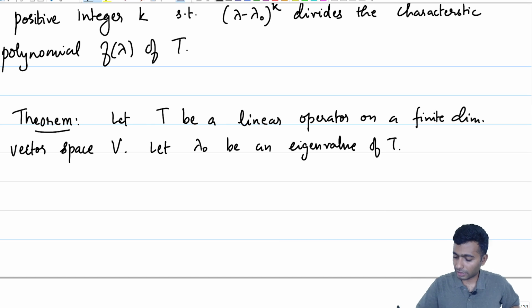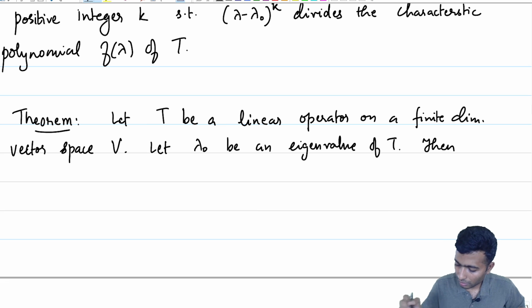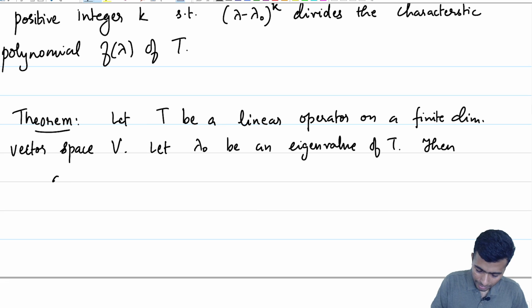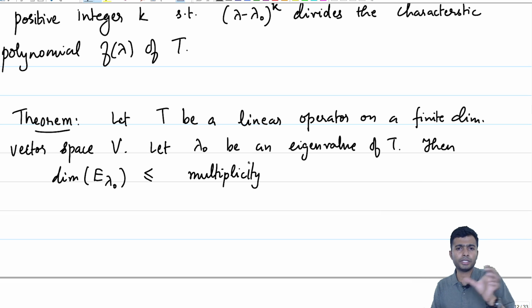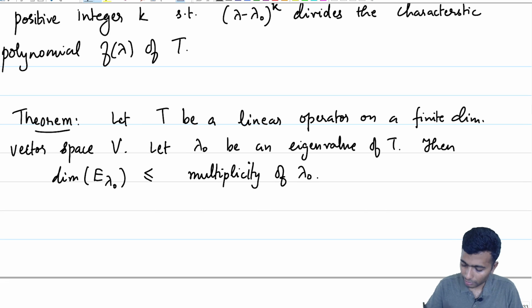So, the theorem tells us that the dimension of E lambda naught is less than or equal to the multiplicity. I will slowly drop the adjective algebraic. So, let us just call it multiplicity of lambda naught.